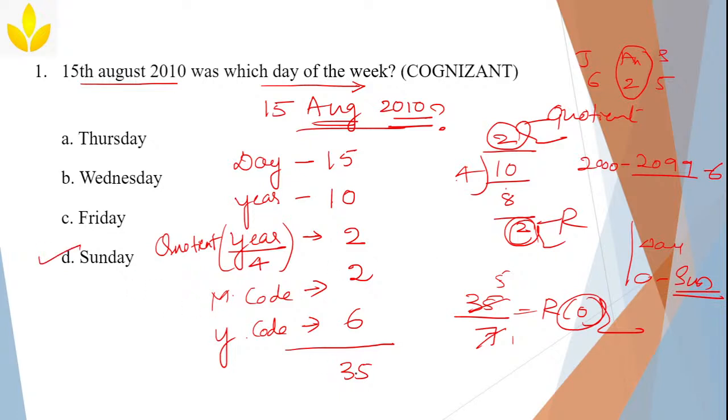Here either you can add, or you can cancel all those numbers which are divisible by 7 right away. 7 2s are 14, 1 is the remainder, 7 1s are 7, 3 is the remainder. Now 2 plus 2, 4, 4 plus 6, 10. When you divide this 10 by 7, 3 is the remainder. So 3 plus 3, 6, 6 plus 1, 7, 7 by 7, 0 is the remainder. Here again you will get the same value, which is Sunday.